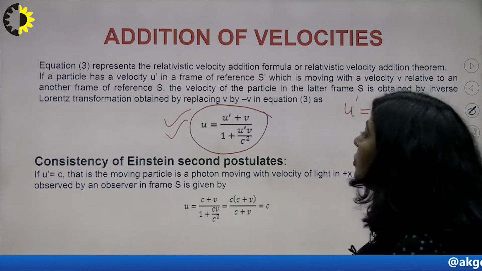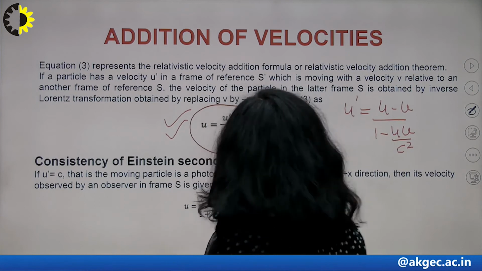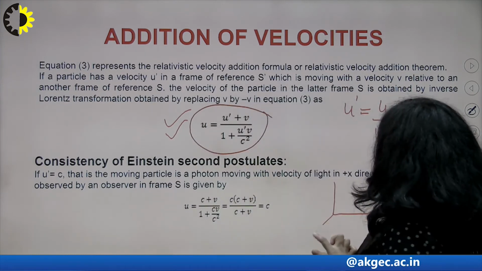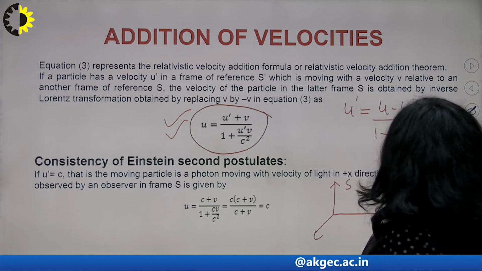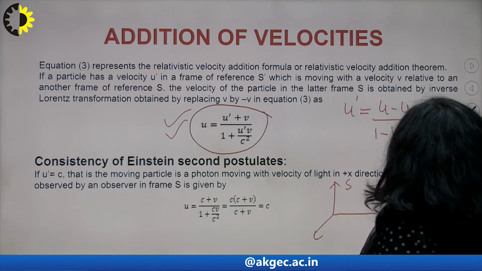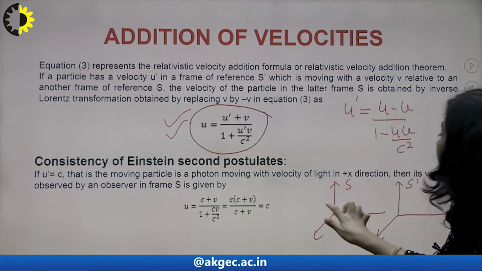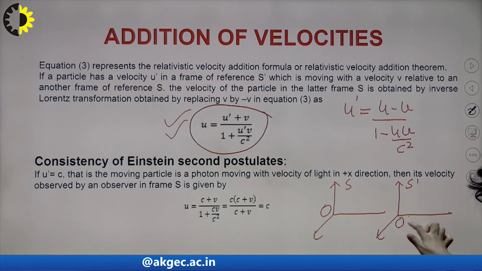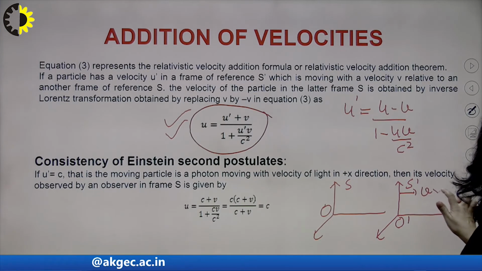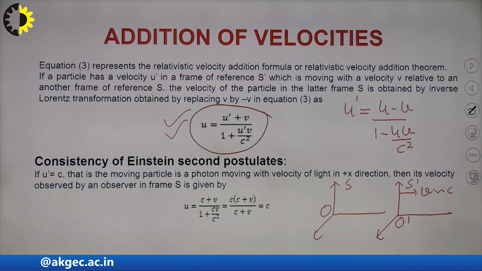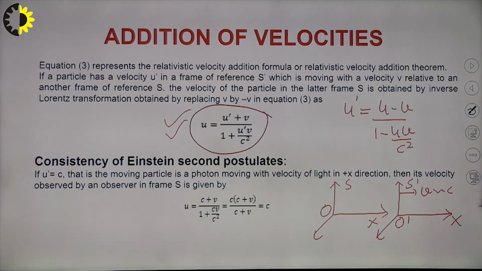Clear? So what we are doing here, we are taking two inertial frames. One is S and the second frame is S'. This frame is at rest, and the second one is moving with constant uniform velocity, which is comparable to c. So these are two frames, and this S' is moving along the positive direction of the x-axis, right?